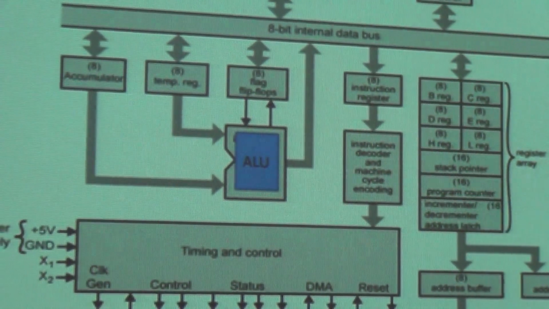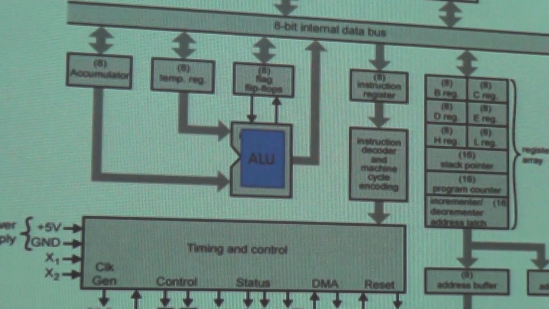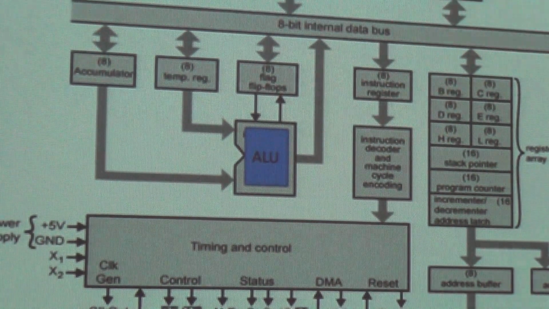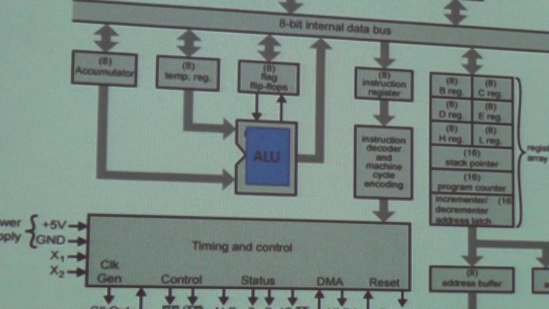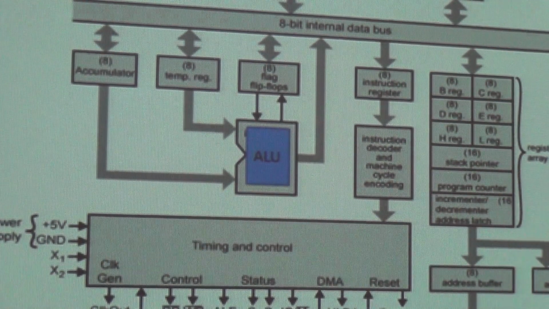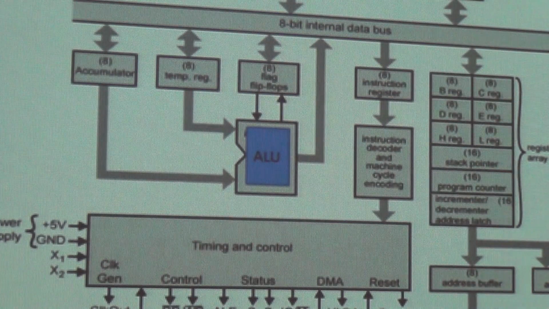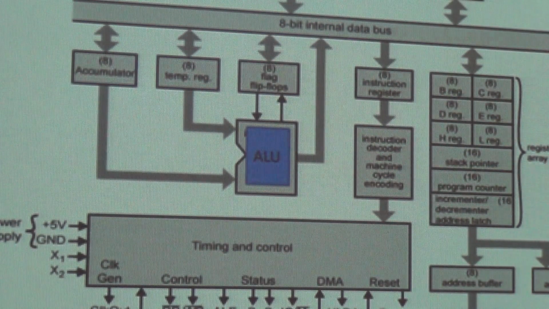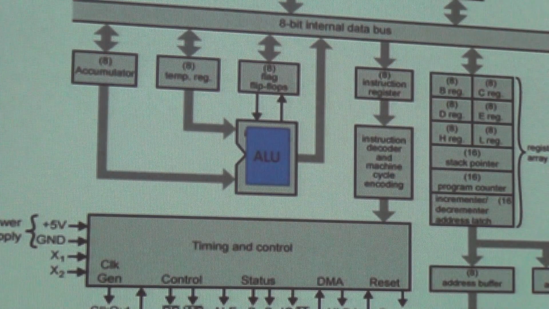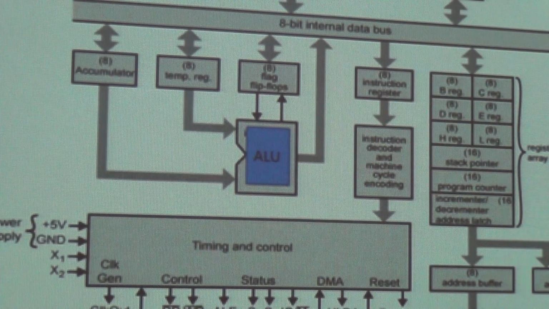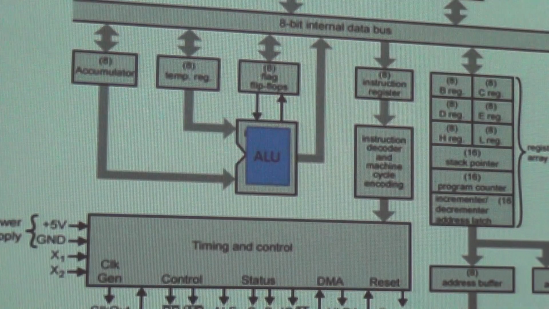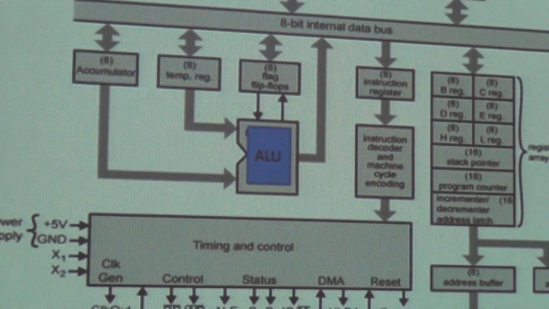The second operand is found by the microprocessor. After finding the second operand, the processor will execute according to the timing and control signals and generate the result. So before execution, the first operand, or the first data, is to be held by the accumulator. Thereafter, the second operand is found; it may be available in the memory or in a general purpose register. After finding the second operand, the microprocessor executes as required and finds the result, and that result is automatically held by the accumulator again.